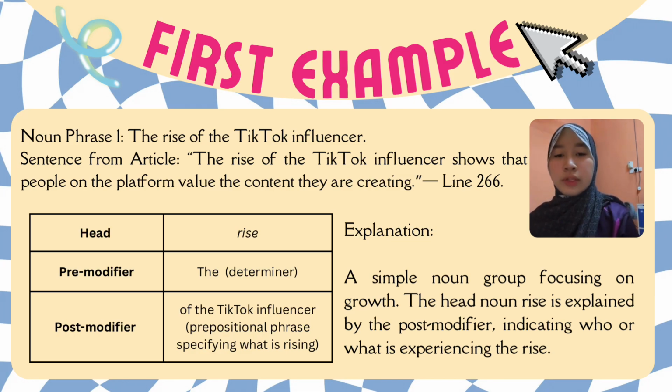And then we have the pre-modifier, which is the word the, which is a type of determiner. And then we have the post-modifier of the TikTok influencer, which specifies what is rising. This is an example of a prepositional phrase. For further explanation, it is a simple noun group focusing on growth. The head noun rise is explained by the post-modifier, indicating who or what is experiencing the rise.